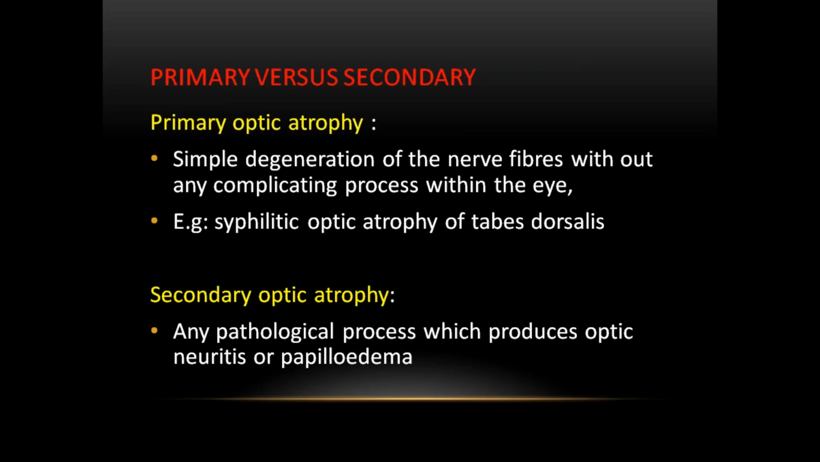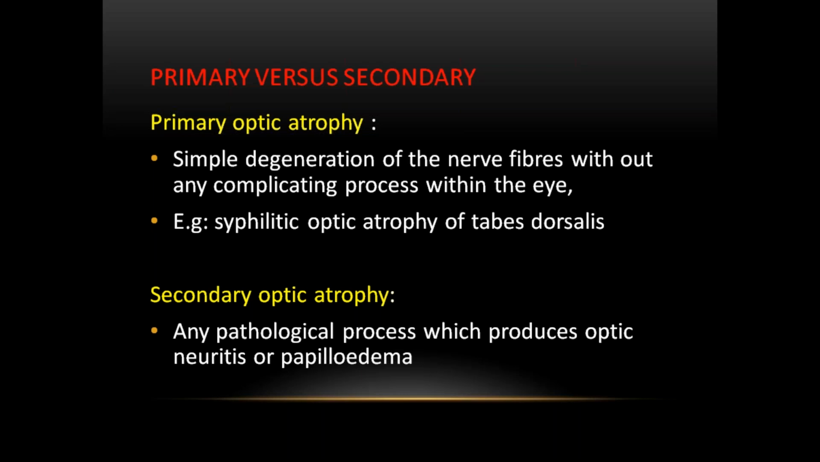Primary optic atrophy means simple degeneration of the nerve fibers without any complicating process within the eye. That is seen in multiple sclerosis and tabes dorsalis. Secondary optic atrophy means any pathological process which produces optic neuritis and papilledema.